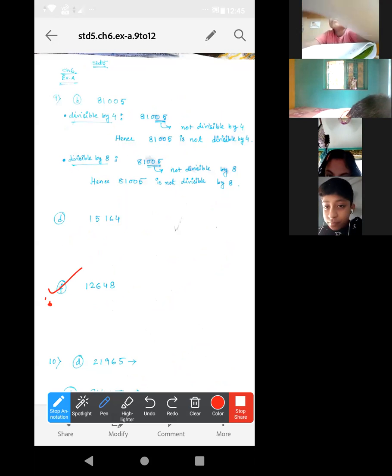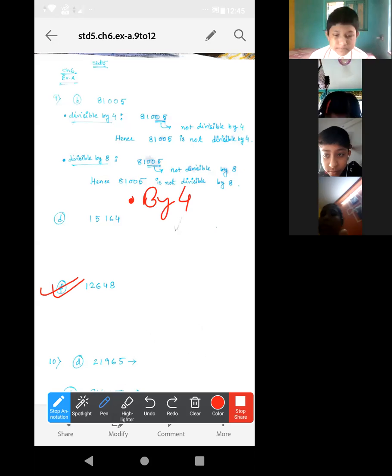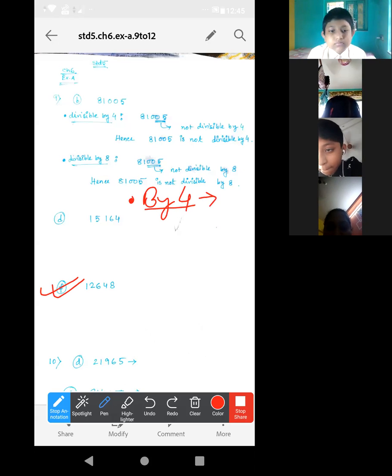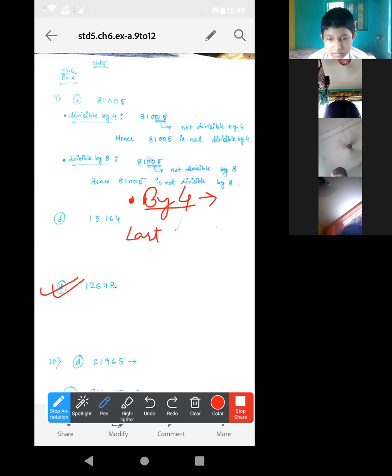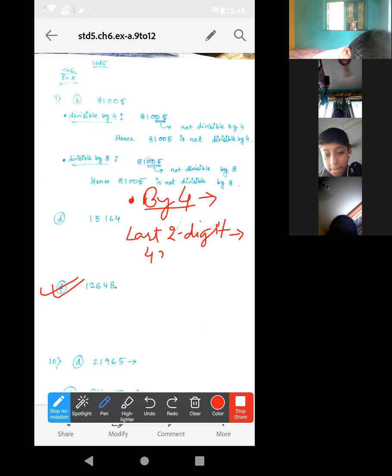Now number F I am doing. First make a bullet. By 4. What are the last 2 digits? That is 48, which is divisible by 4.